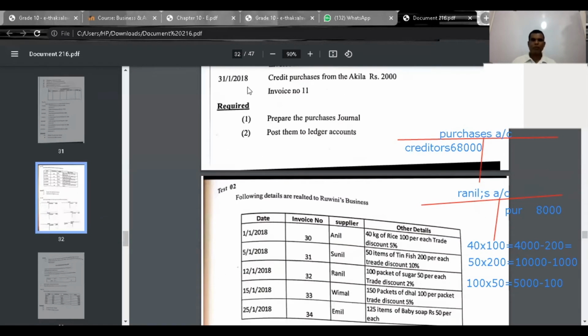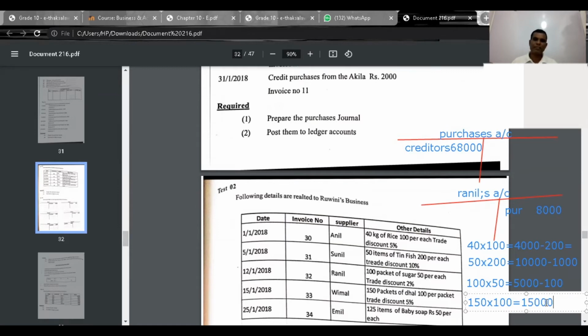Here, look at the next one. 150 into 100 equals how much? 15,000. Trade discount 5%.